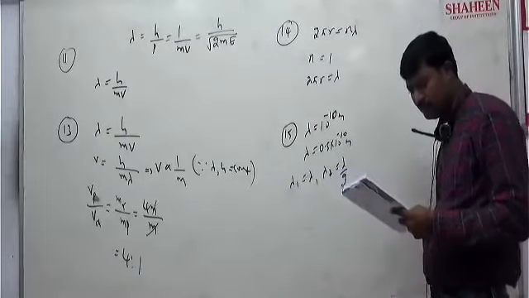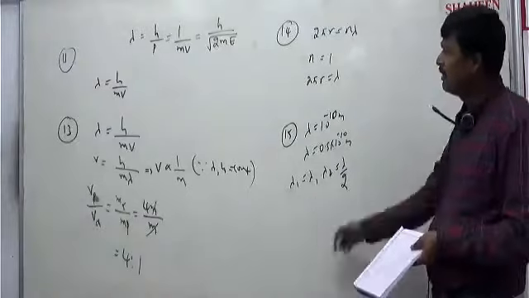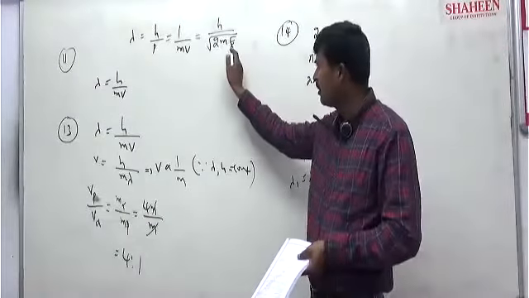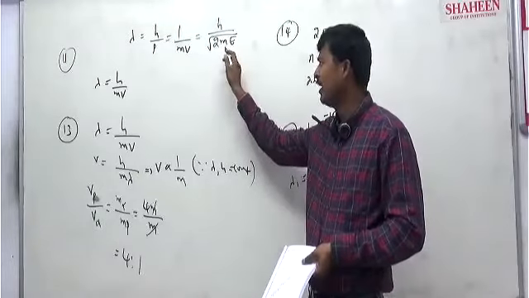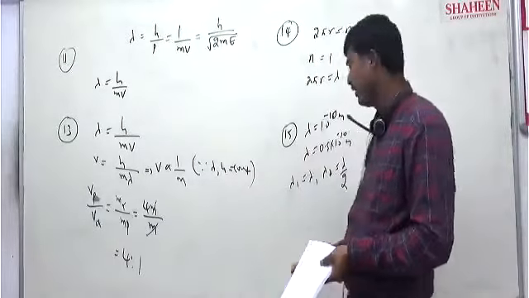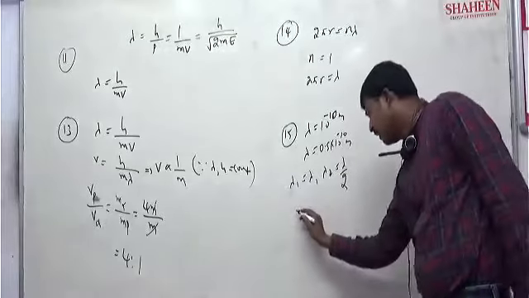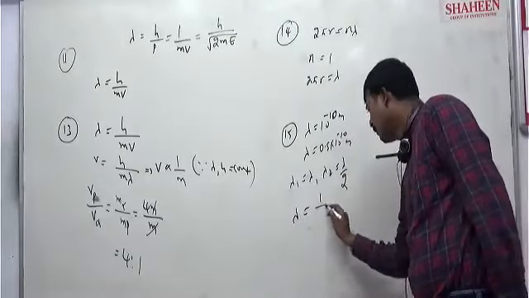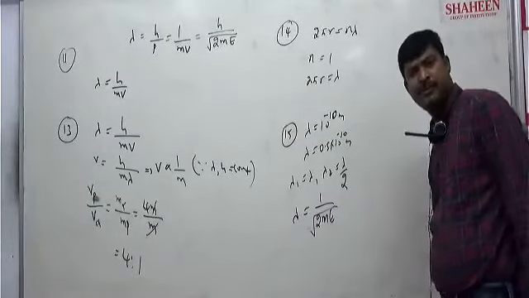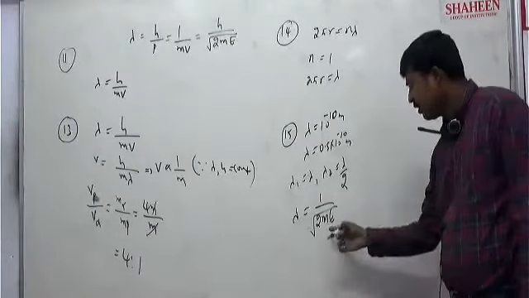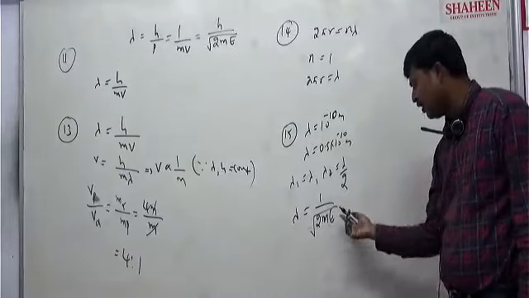Energy. Can I use the energy equation directly here, for the electron, or alpha particle with mass of alpha particle? For that, lambda is equal to 1 upon root over 2 m E. M is constant because only the electron is given, only energy is changing.